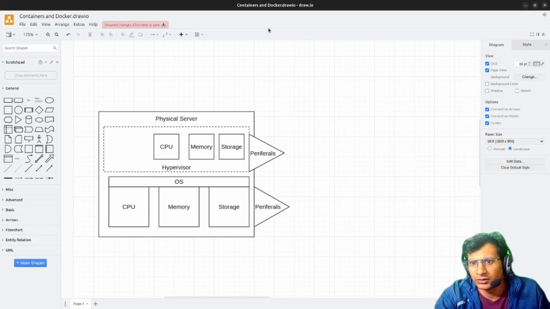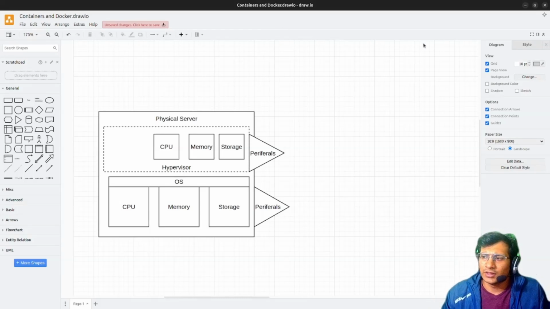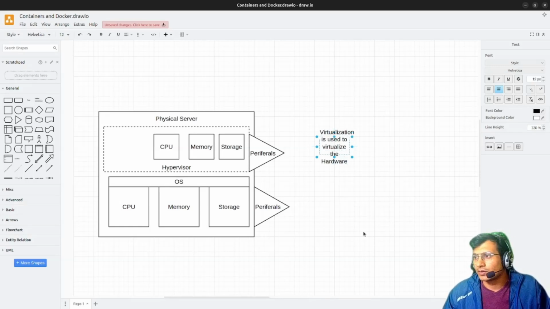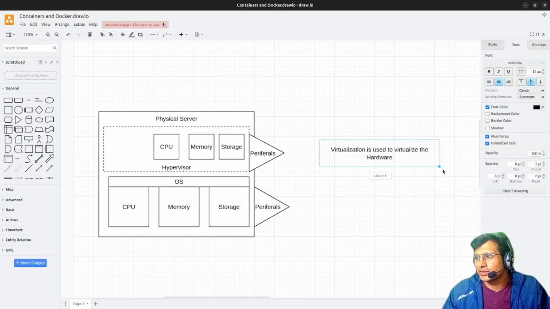Then going back to virtualization, let me put it in words. Virtualization is used to virtualize the hardware. This is the basic definition of virtualization.